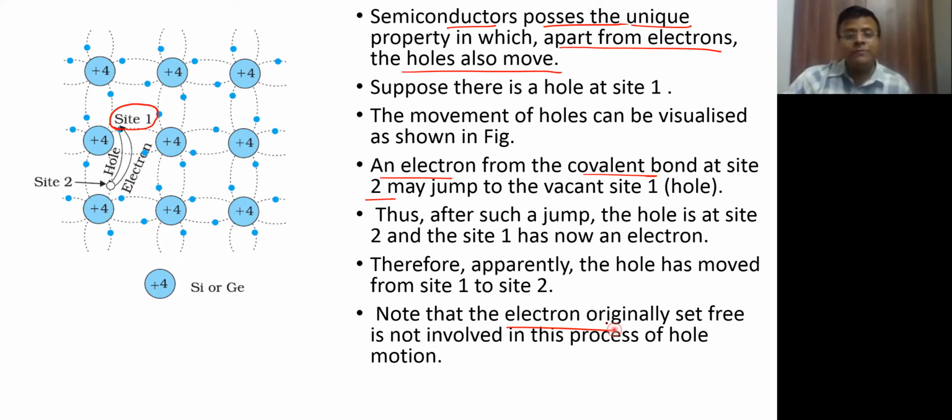And the electron which was originally set free, that is from here, that has no role to do in this whole process. That's another thing. Like some students may think that maybe the electron which was free has something to do with this movement. So we are again stressing here that it has nothing to do with that whole thing. वो तो free हो गया और वो चला भी गया है. Okay, till here this is also fine.